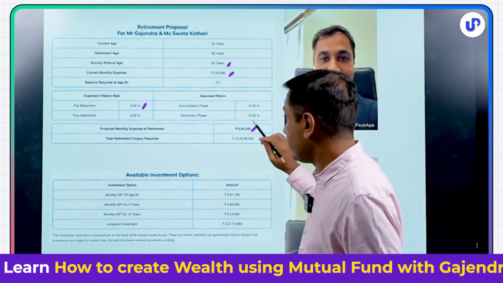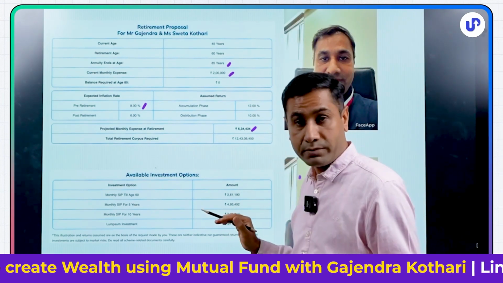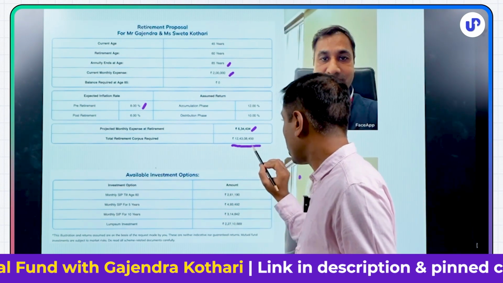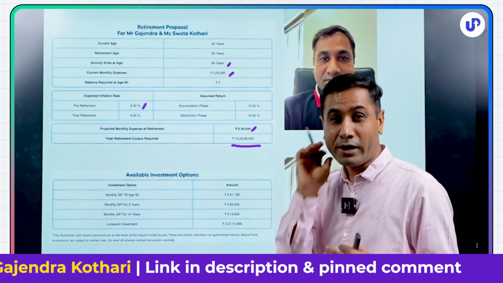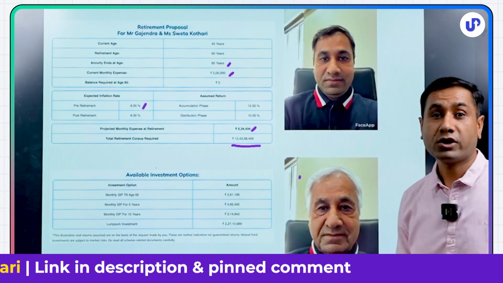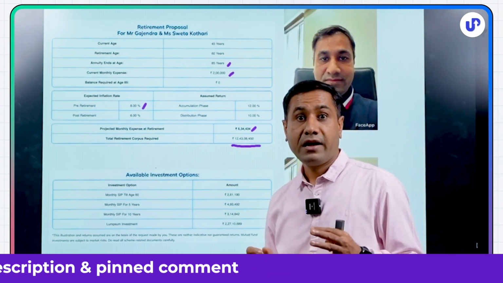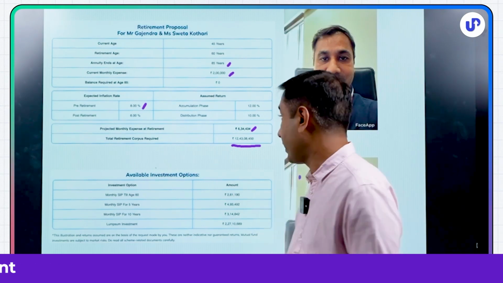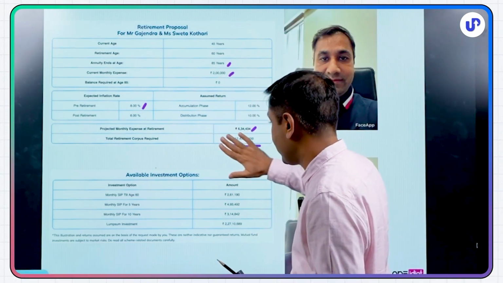Now in my retirement, I don't have any income. I need to withdraw from a corpus. What should that corpus be? The corpus is roughly around 12 crores 43 lakhs that I would need on my 60th birthday, so that I don't have to depend on anyone. Okay, this is the corpus that I need to have.